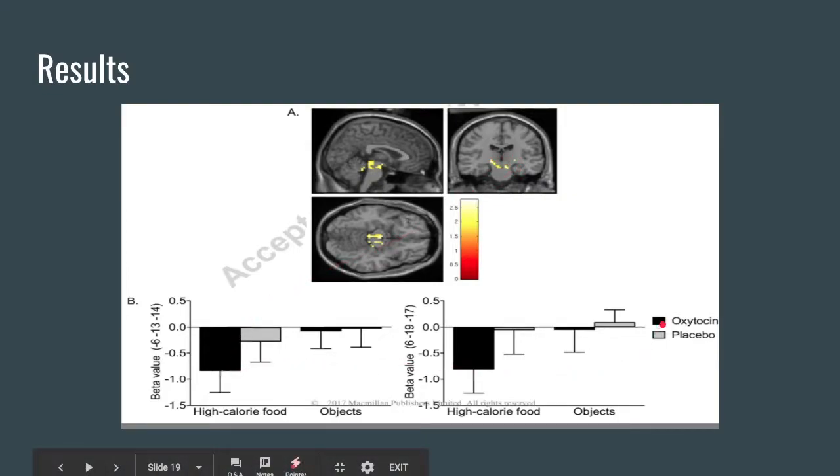Here in the oxytocin group, in response to high-calorie food, they have a decrease in activation in the left hemisphere, and that's significantly greater than the placebo group. Here, in just looking at normal objects, there's no significant differences between the oxytocin and the placebo. And this is showing the right hemisphere. So they're just showing that the left hemisphere and the right hemisphere, oxytocin has a similar effect on decreasing the reward pathway within the VTA of the brain.